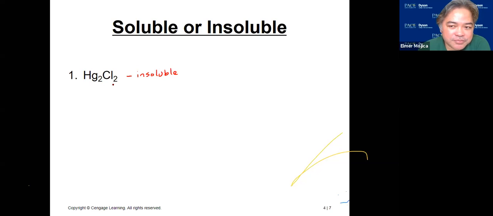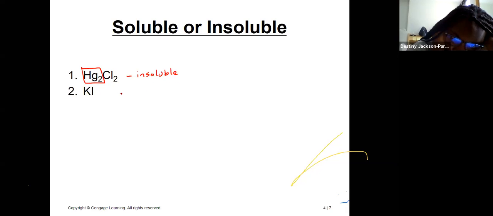So you know group 3, rule number 3, all chlorides are soluble except, and mercury is one of them. Okay, next, KI. Soluble. So this is soluble.